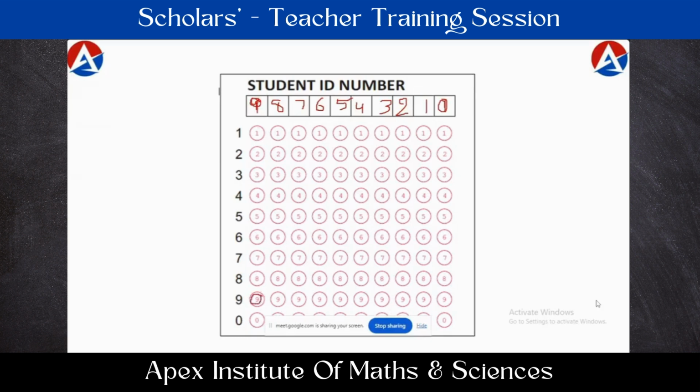So here I have written 9. So I'm going to fill in the circle with the number 9, right? And if 7 is written here, down below it, wherever there is 7, you have to bubble that circle. How we understood?